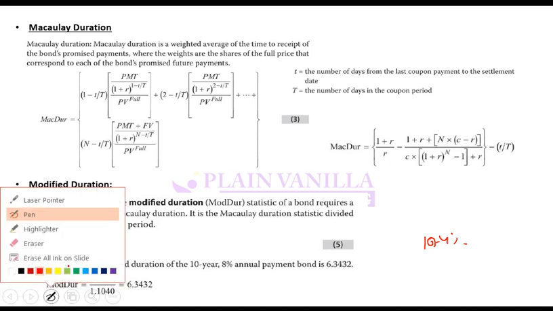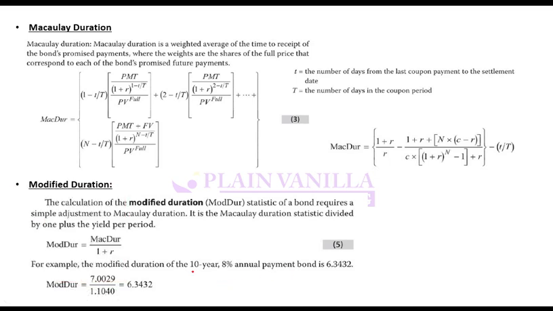How do you calculate yield? I do not need to tell you, you already know how you calculate yield. If you know the present value, if you know the future value, if you have the number of years, you should be able to calculate that.